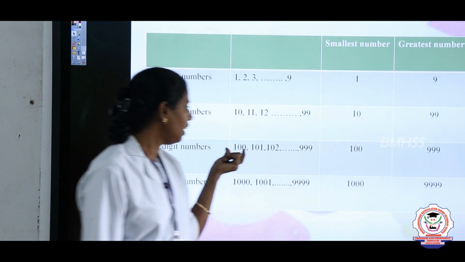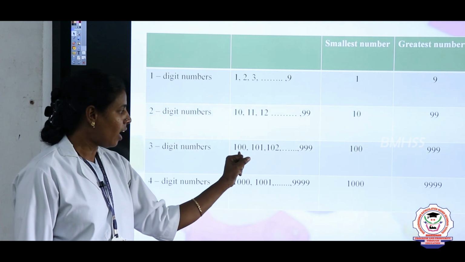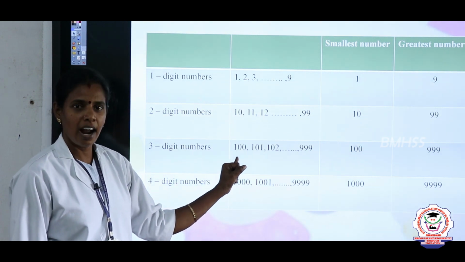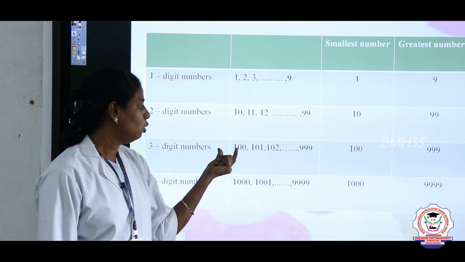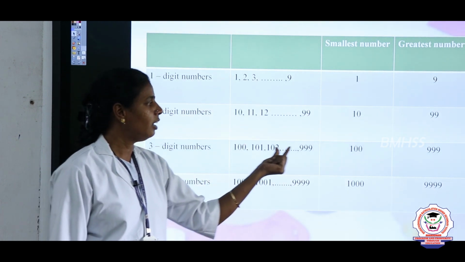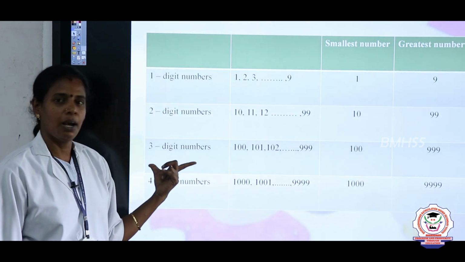Next to 99 comes 100. See how many digits are given in this 100? Ones, tens and hundreds. How many digits? 3 digits are there, right? So 100, 101 up to 999 are called 3 digit numbers.